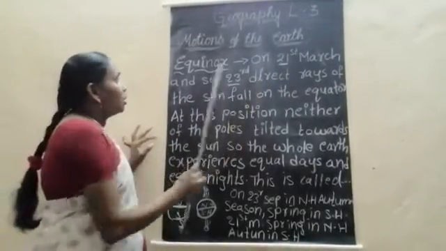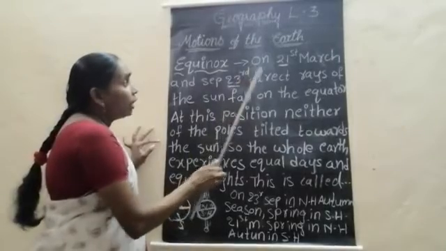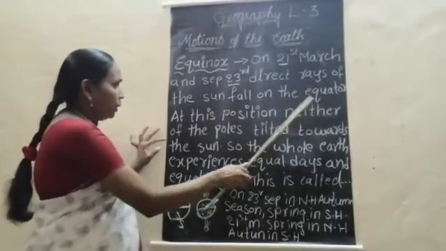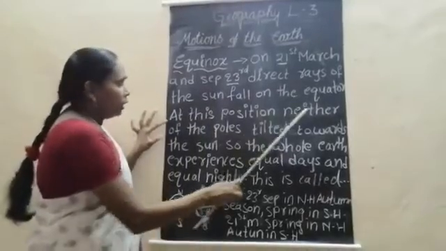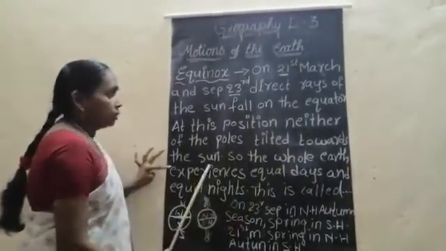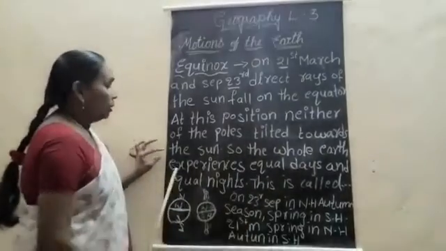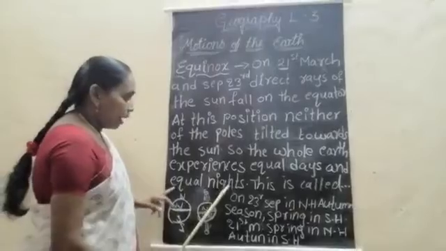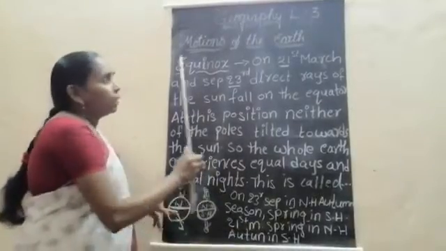On 21st March and September 23rd, direct rays of the sun fall on the equator. In this position, neither of the poles is tilted towards the sun. So the whole earth experiences equal days and equal nights. It is called the equinox.